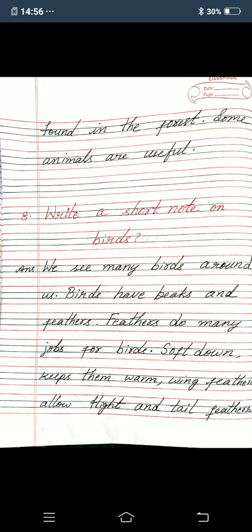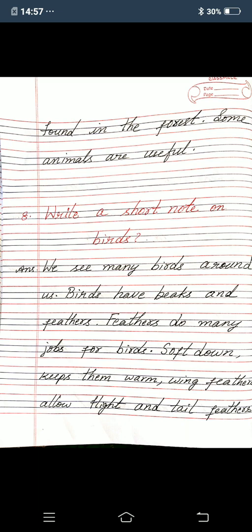We see many birds around us. Birds have beaks and feathers. Feathers do many jobs for birds. Soft down keeps them warm.